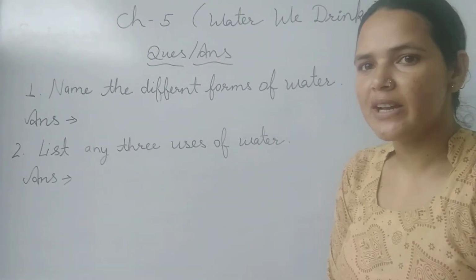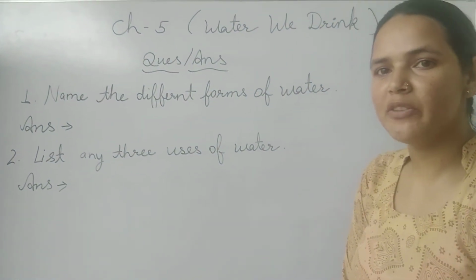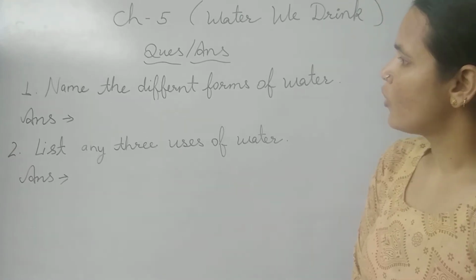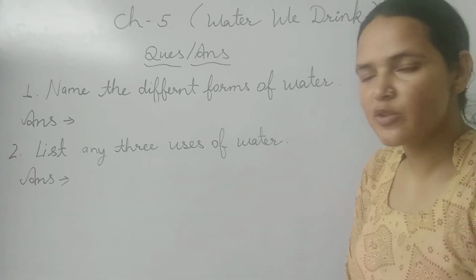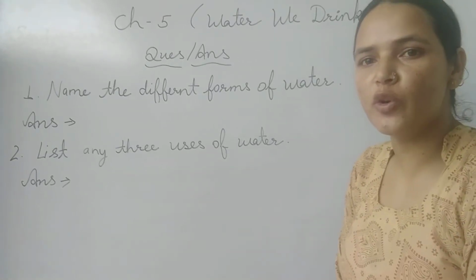So today we will revise chapter number 5. We have already revised this chapter, but today we will revise it again through question answers. So let's discuss the first question. The first question is, name the different forms of water.